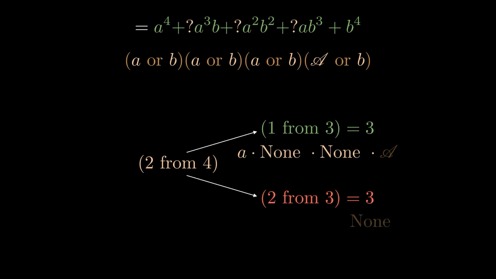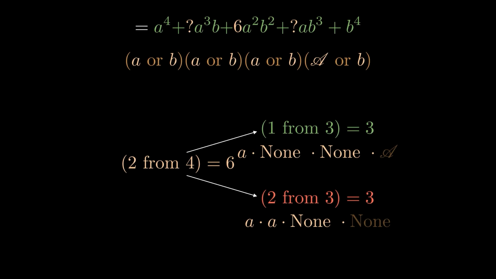Choosing 2 from 3 is the same thing as the number of ways to not choose a special A, because I still have to choose 2 normal A's in this case, but I know that I don't choose the special variable, so I have 3 options. Therefore, our coefficient is the sum of these 2 cases, which we already know to be 3 and 3.